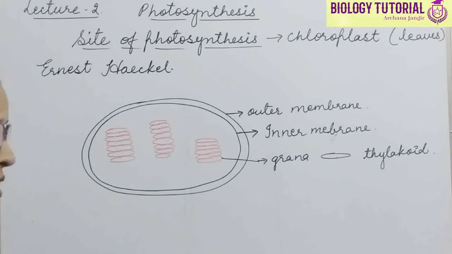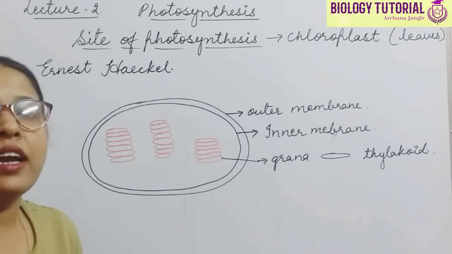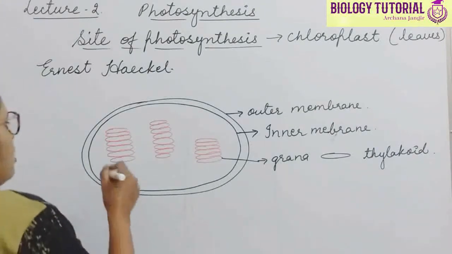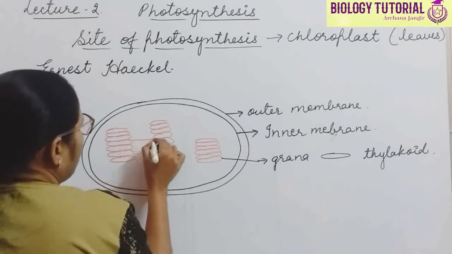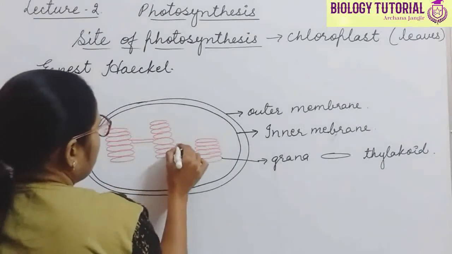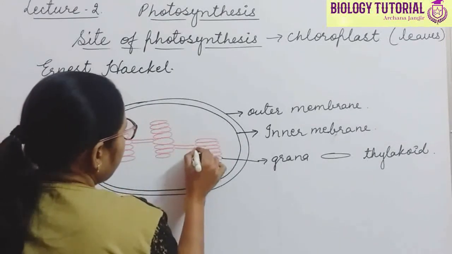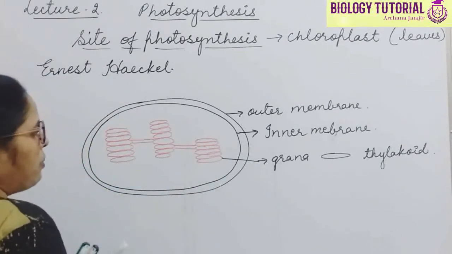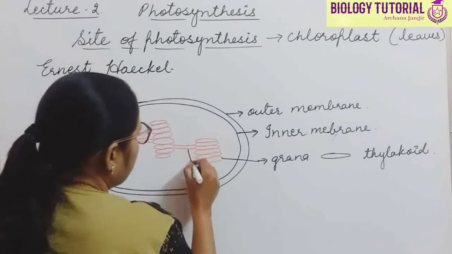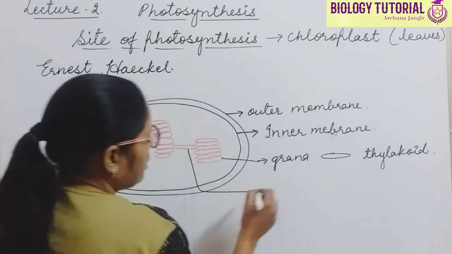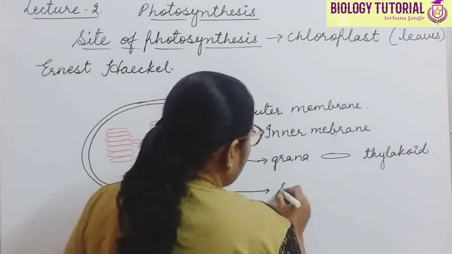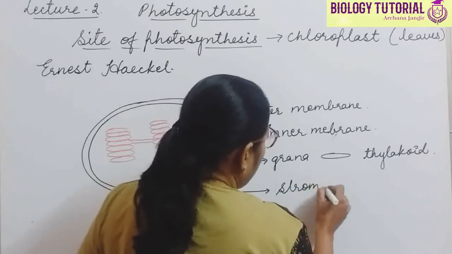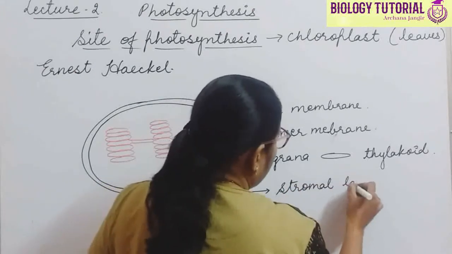All of these grana are interconnected with each other, and this lamellae is called stromal lamellae. The lamellae which connect the grana with each other are called stromal lamellae.